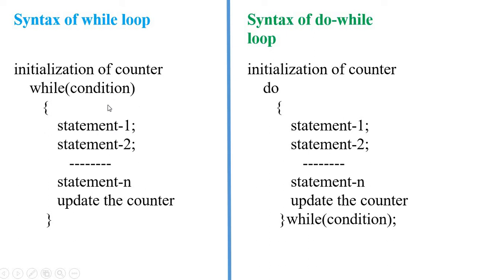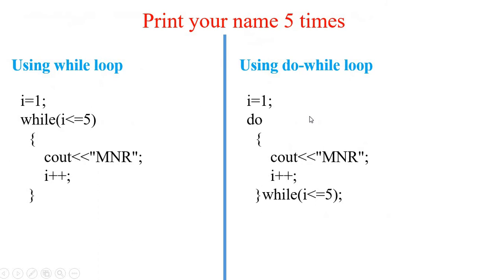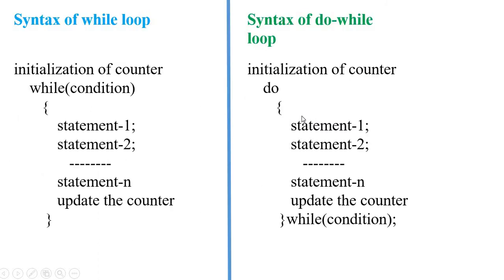In the while loop, the minimum execution is 0, because no one can say the first condition is true; sometimes it may be false. Here there are no such conditions, so without any condition we enter into the body of the loop and execute all n statements. After that, we update the counter.